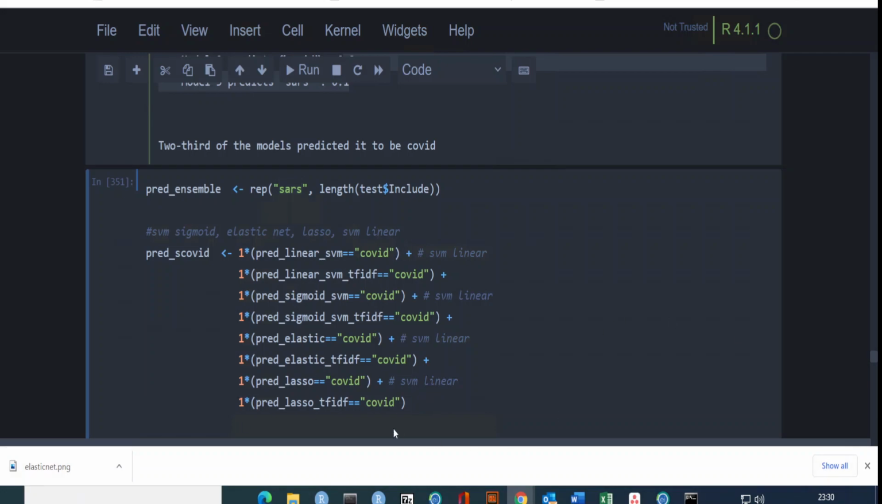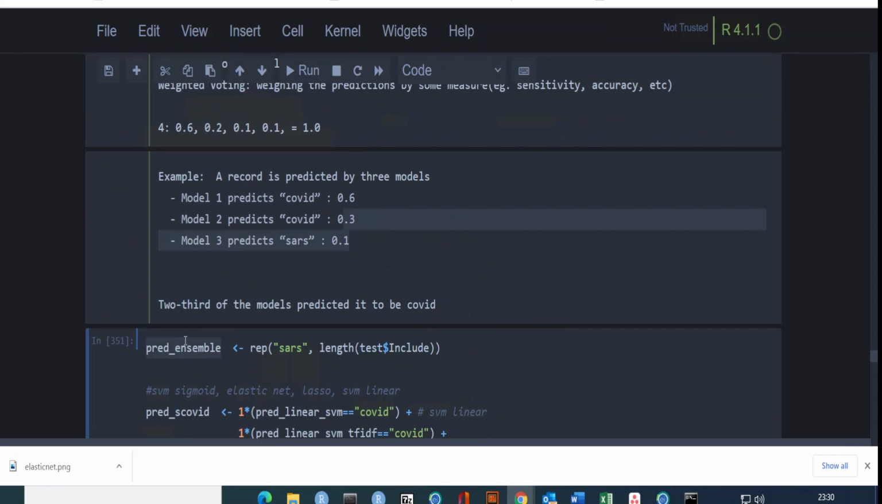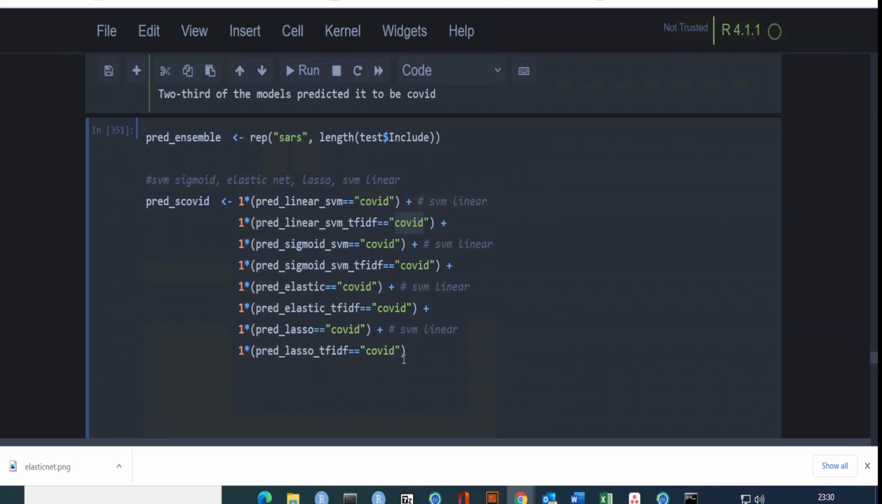Now, the last thing I want to do is, I already will have all of these values, and then I will replace that one with this. To do that, I need to call this one prod ensemble, because I want to replace the SARS values by COVID if more than 50% of the models agreed to label it as COVID instead of SARS.